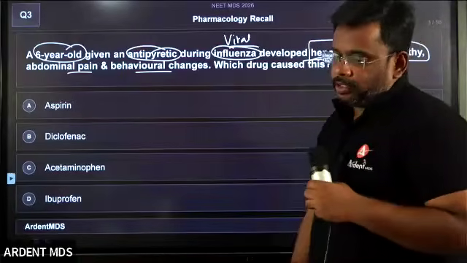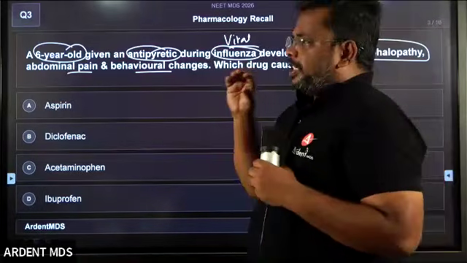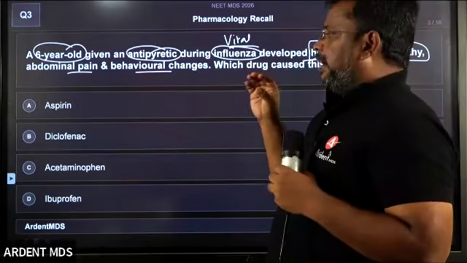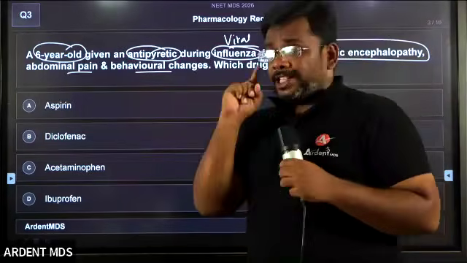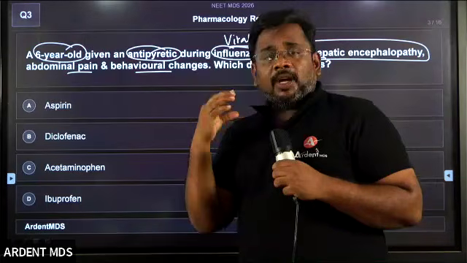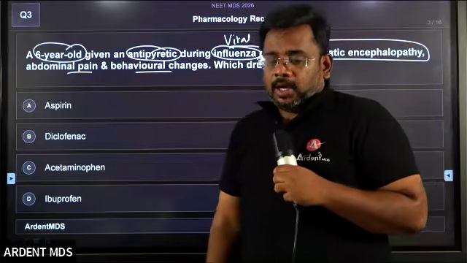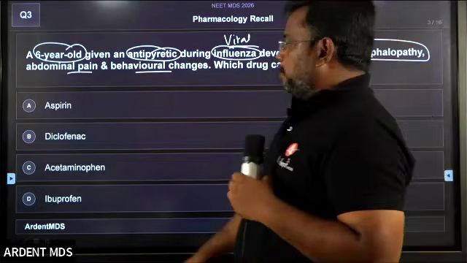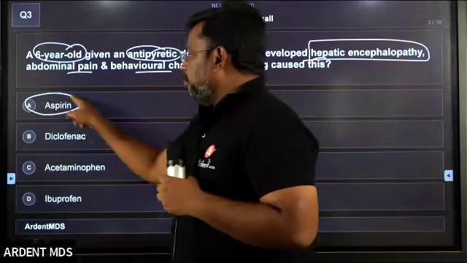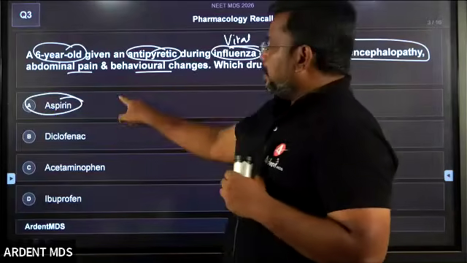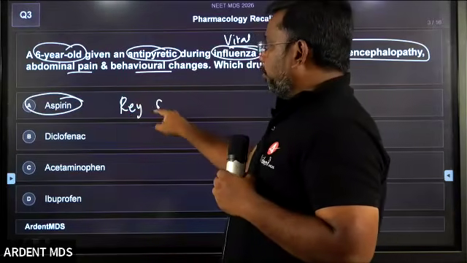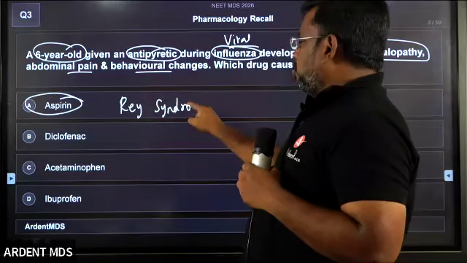Very simple, students. What is the NSAID which we usually won't give, especially when the child has some viral infection? The answer is aspirin. Because when you give aspirin to children, it causes a syndrome called Reye syndrome.